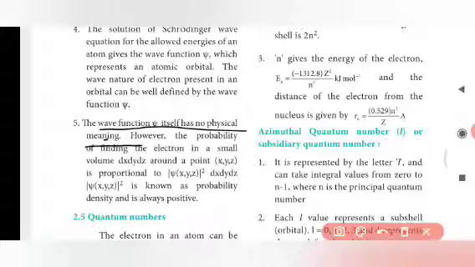However, the probability of finding an electron in a small volume dx dy dz around the point is proportional to psi(x,y,z) whole squared times dx dy dz, and psi(x,y,z) whole squared is known as the probability density. The value of this quantity is always positive.